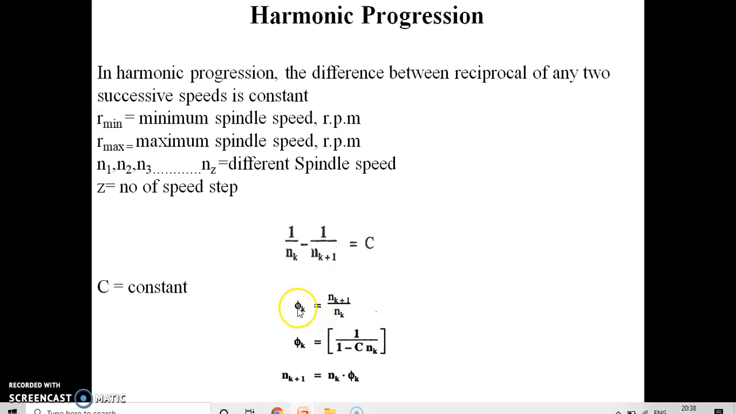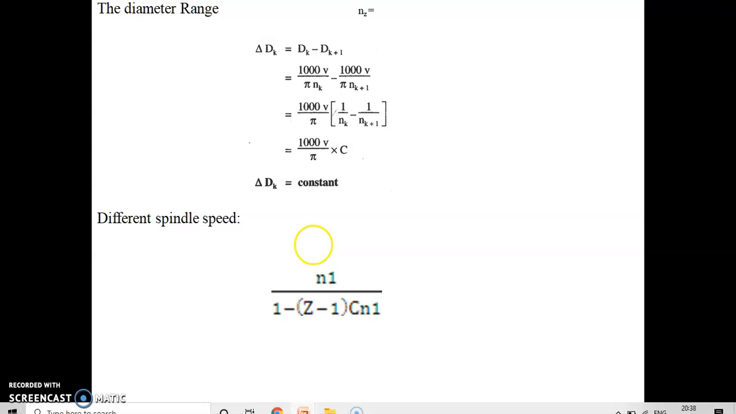So what is the geometric progression ratio? Phi k can be calculated by nk plus 1 upon nk. So here we simply calculate the ratio. So phi k is equal to 1 upon 1 minus C nk. So in general, nk plus 1 is equal to nk into phi k. Similarly, the diameter range can be determined using the formula delta dk equal to dk minus dk plus 1, that is 1000 v upon pi nk minus 1000 v upon pi nk plus 1. By taking 1000 v upon pi as constant, we get the term 1 upon nk minus 1 upon nk plus 1, which is constant.